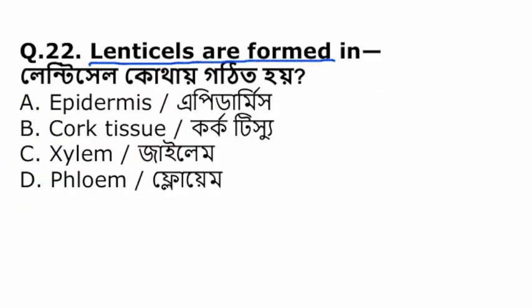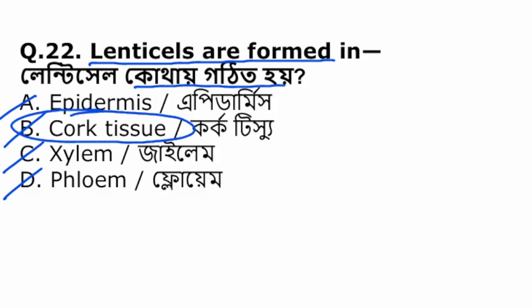Lenticels are formed in. Lenticels কোথায় গঠিত হয়? Epidermis, cork tissue, xylem, or phloem. The lenticels mainly form in the cork tissue.